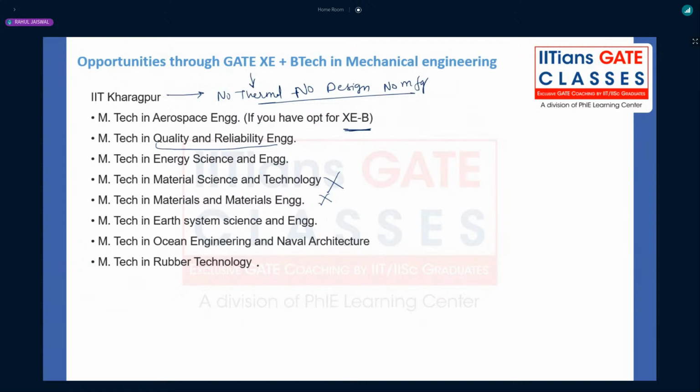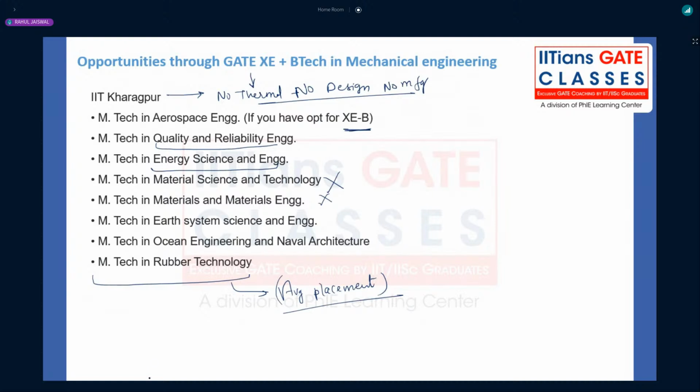Earth science, okay. Rubber technology, they got some average placement. Not all got placed, but those who got placed, they got average placement, not below 6 LPA, basically, because IIT doesn't allow companies offering 5 LPA or 4 LPA. So basically through GATE XC, if you want to go to IIT Kharagpur, then you just go to energy science engineering. Well, if you have a low GATE score in GATE XC, not a decent rank like 500 or 600, then you can select quality and reliability engineering.